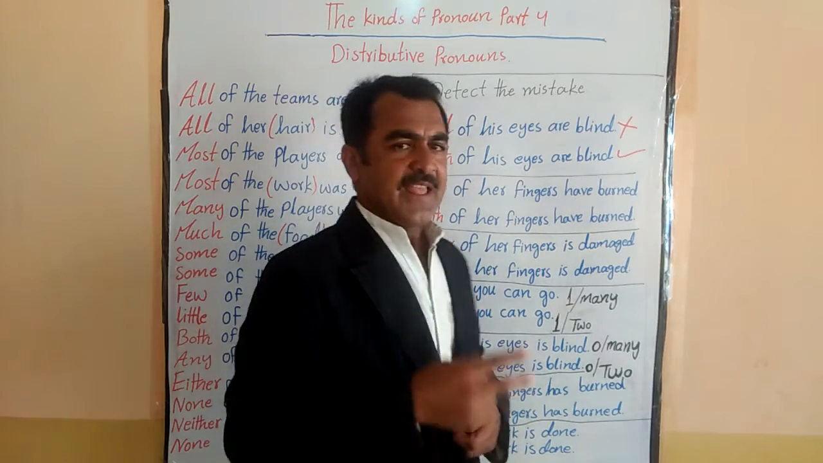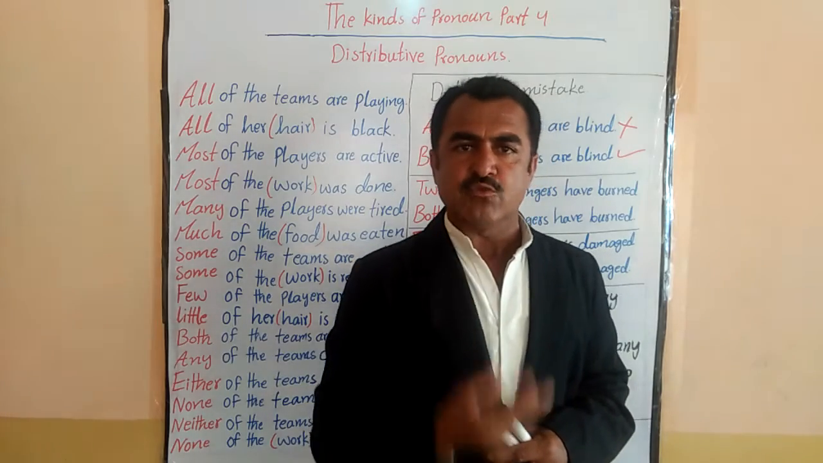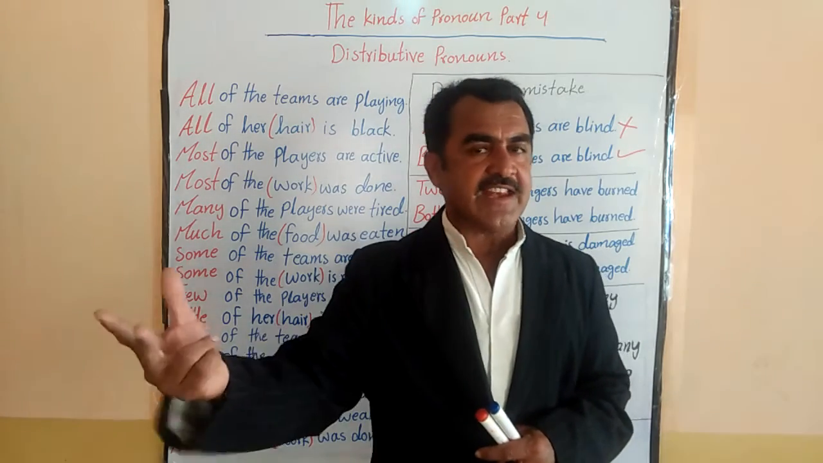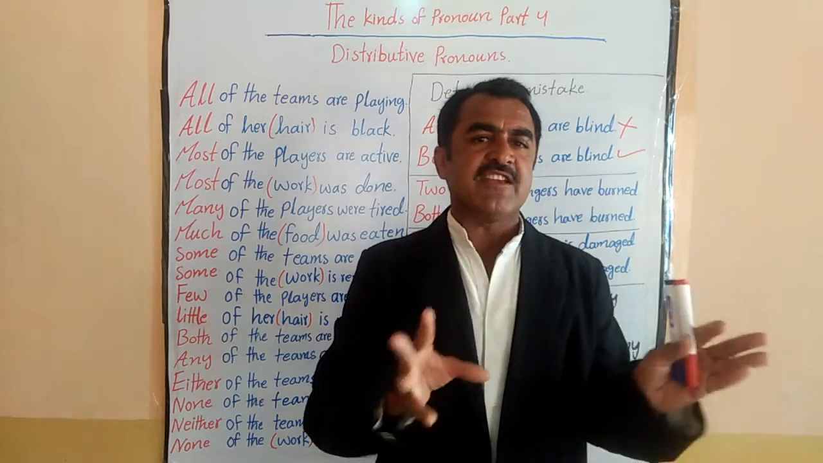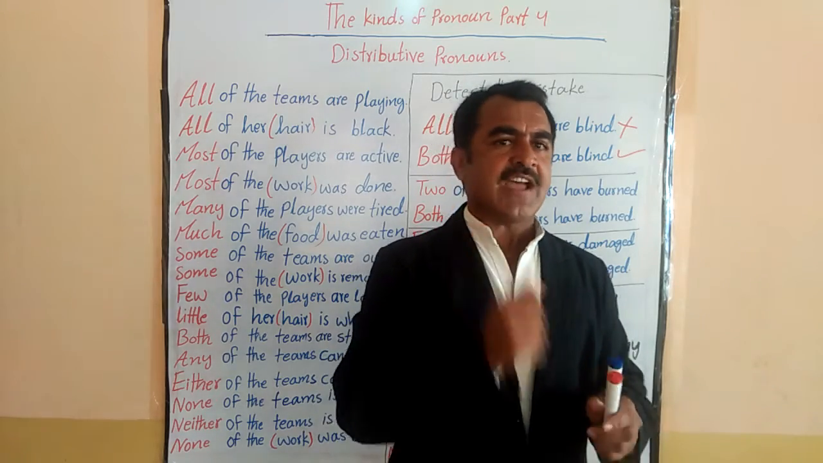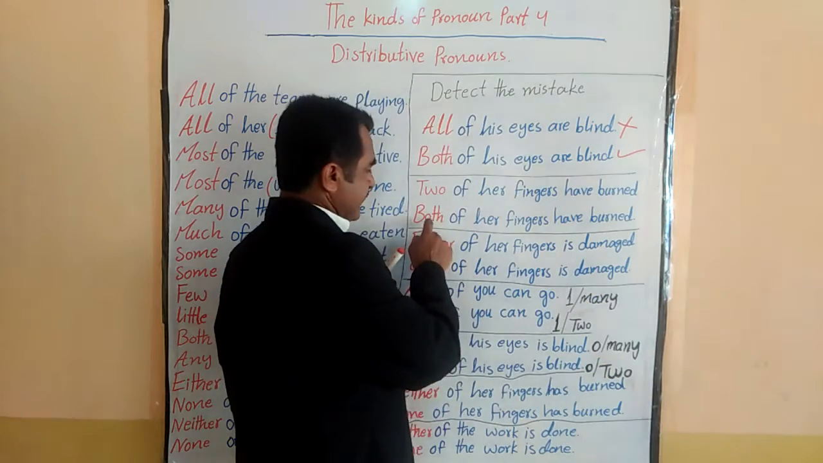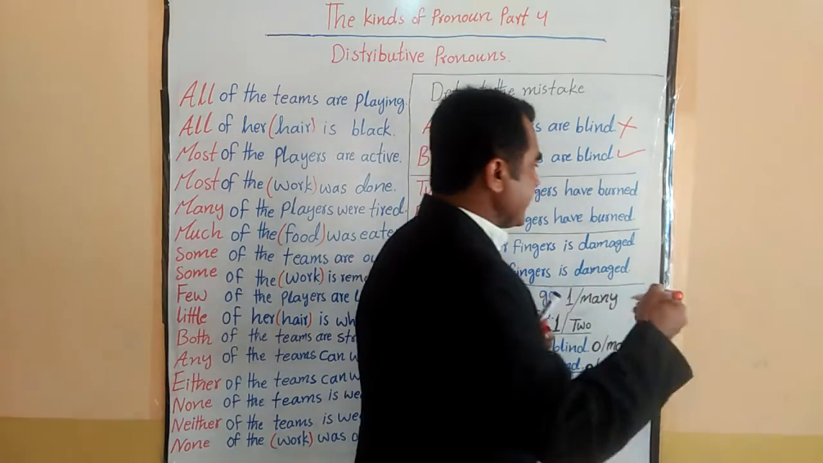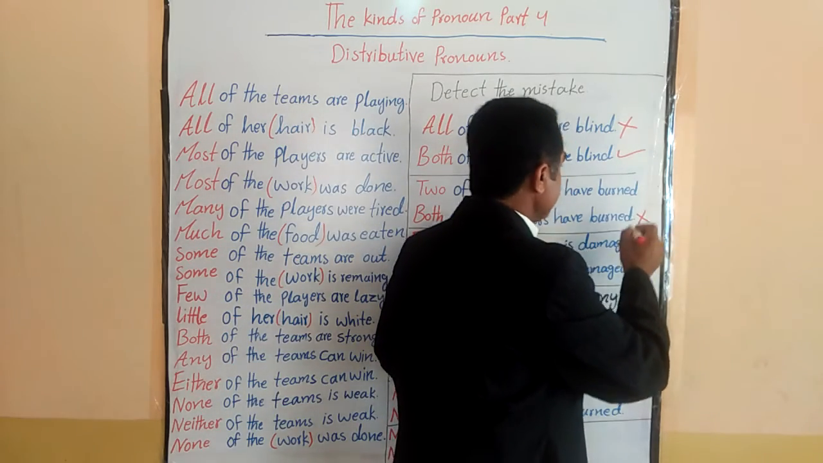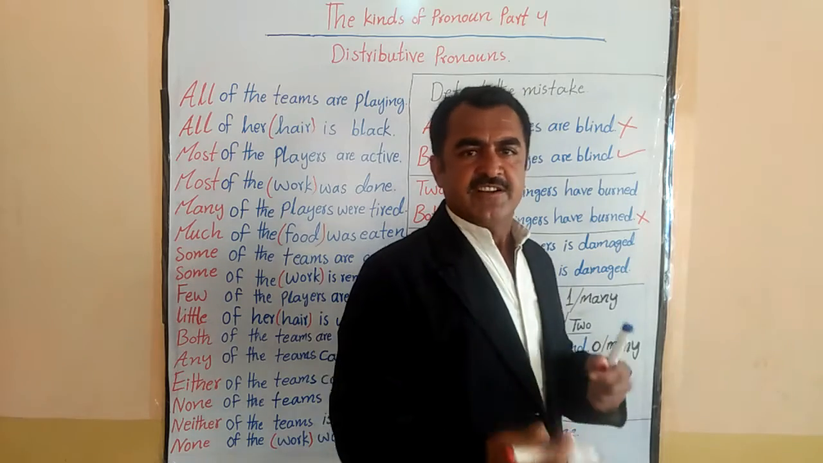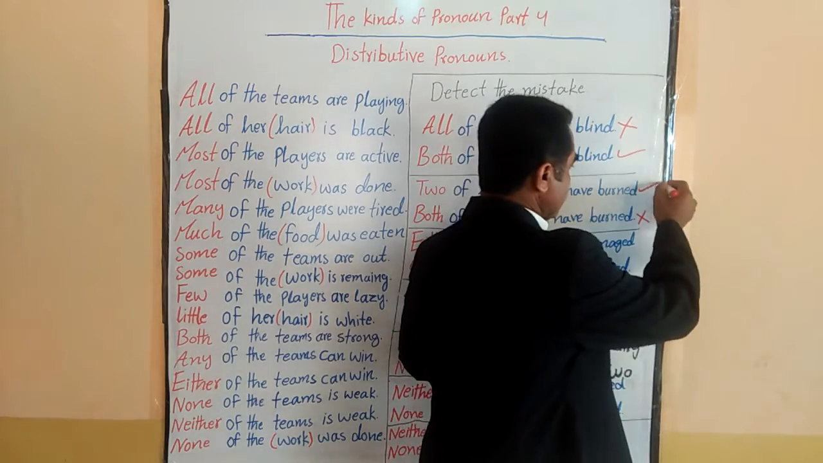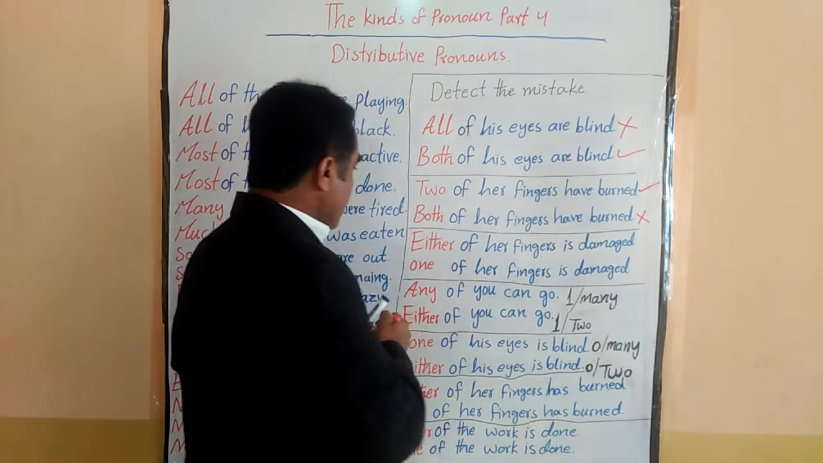Why? Because as I told you before, we can use 1, 2, 3, 4, 5 out of many. Fingers are many, fingers are not two. So here both is incorrect. Two of her fingers have burned is correct. Now let's go to this one.